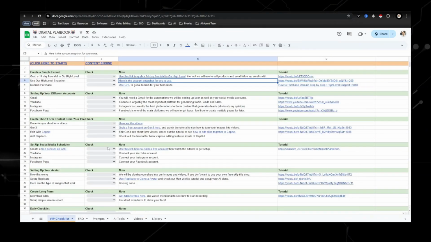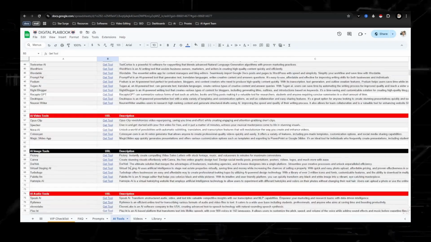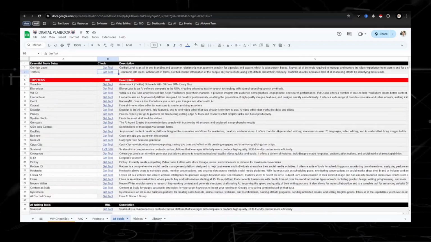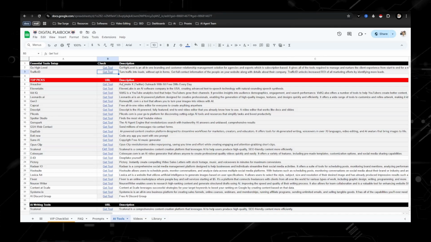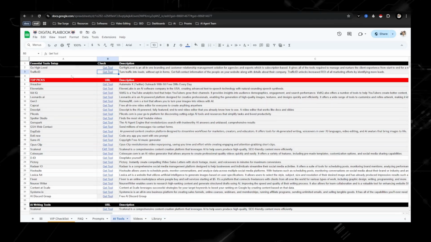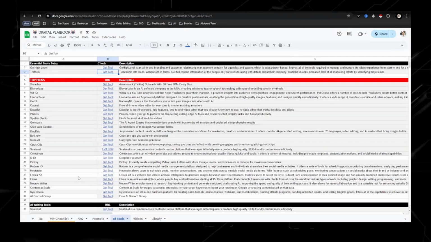The reason why we select an AI tool is that all these AI tools right here have affiliate programs where you're able to get paid to promote them by driving traffic to their links, which I'm going to be talking about later. These two right here are pretty much essentials: Go High Level and Traffic ID. These are the top picks of tools that I would recommend signing up for.